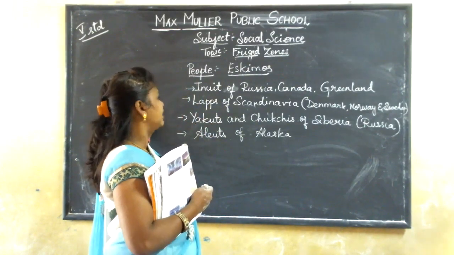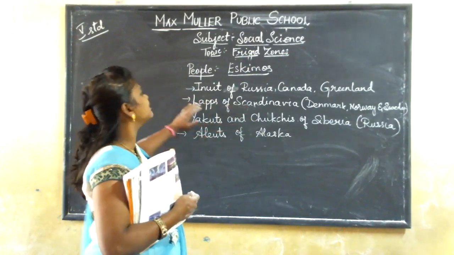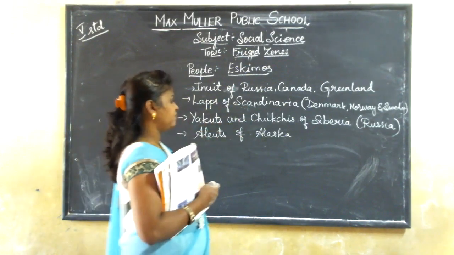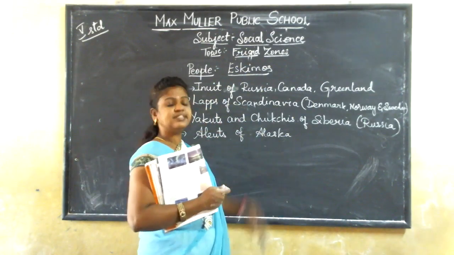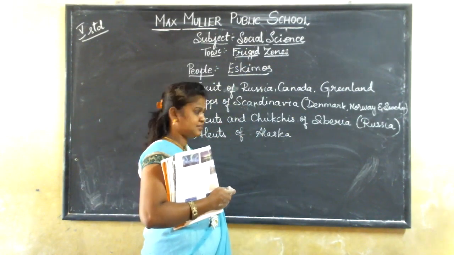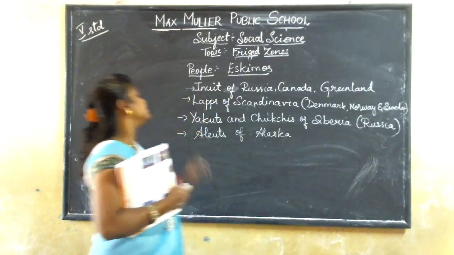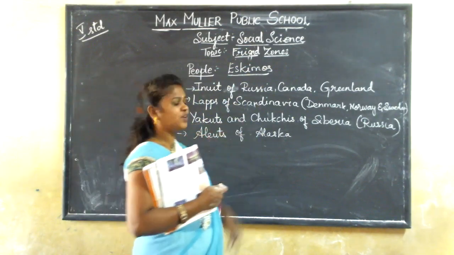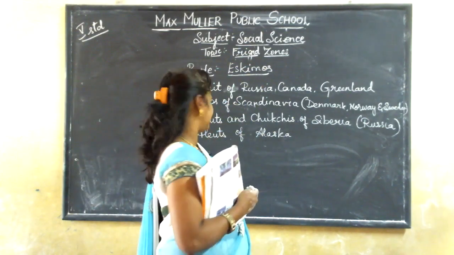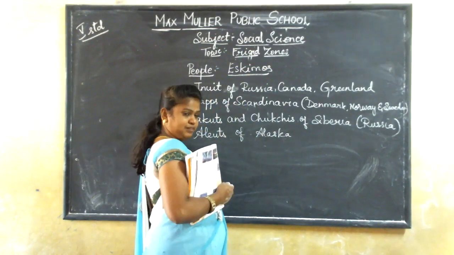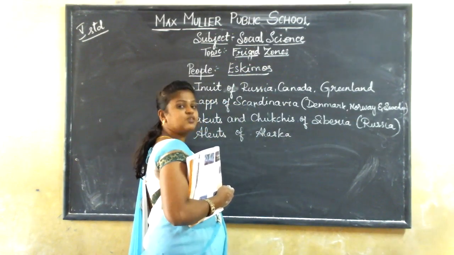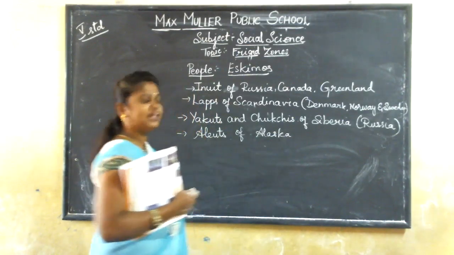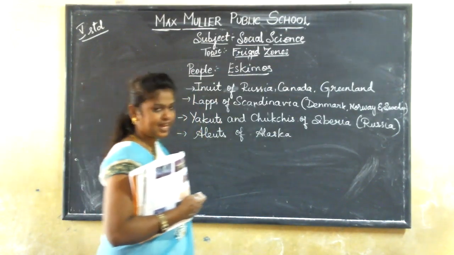The people who are living in Siberia, a place in Russia, are called Yakuts and Chukchis. And the last, the tribe who are living in Alaska, which is located in North America, are called Aleuts.